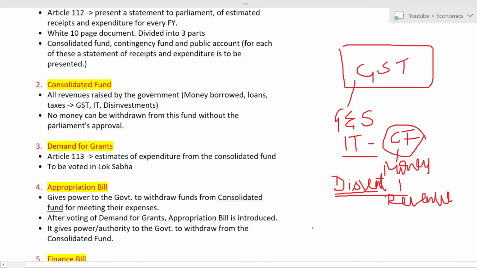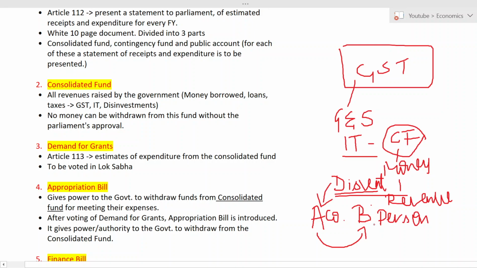Let us assume that A is a public company. Okay, A is a public company. So now what is the government thinking? They are thinking of selling this company A to someone known as B, any person. So B is a person here. Okay, don't confuse between person and company. So they have planned to sell A's company to B. Now, this is known as disinvestment.